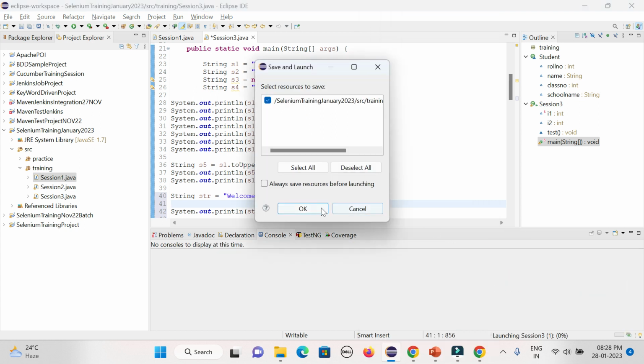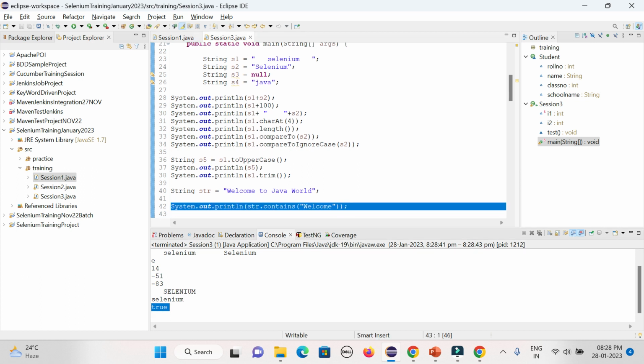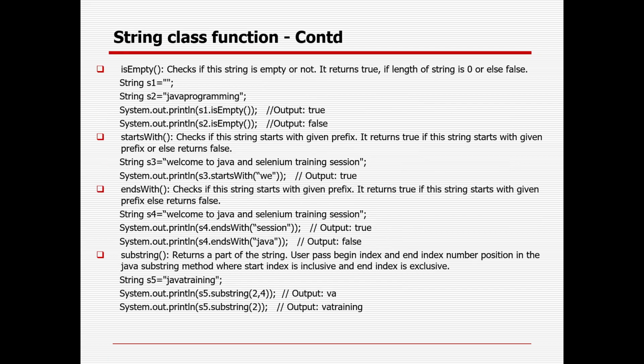So that is the way in real time, and that is very important, it's giving true. So you can validate whether that word or phrase is present or not in the book, in a particular line, or in the variable. Similarly, you can check whether a particular string is empty or not, because if the length is 0, it means empty.